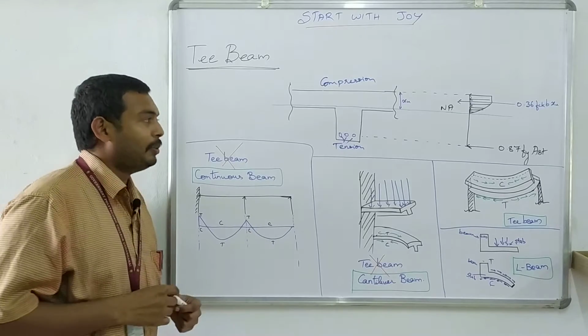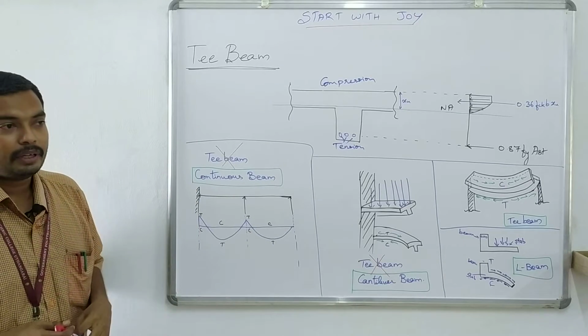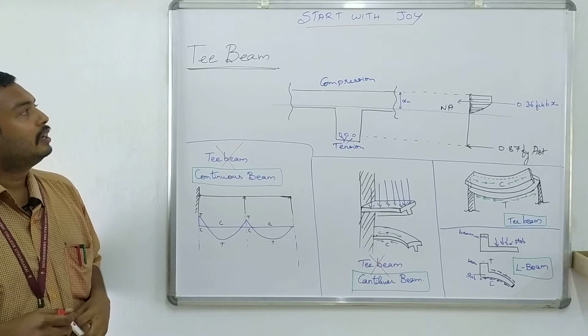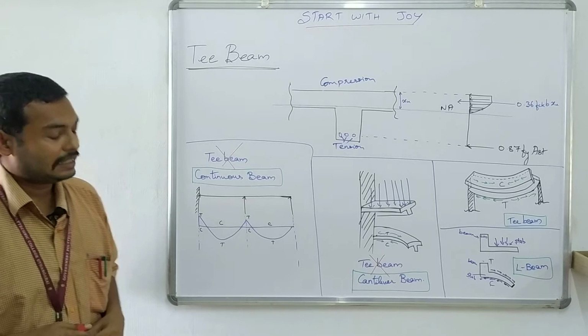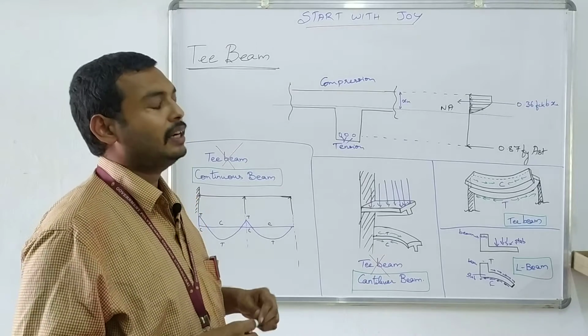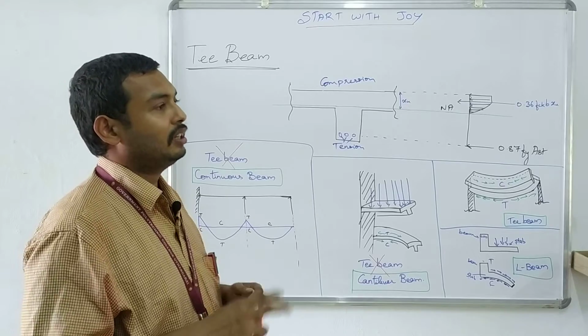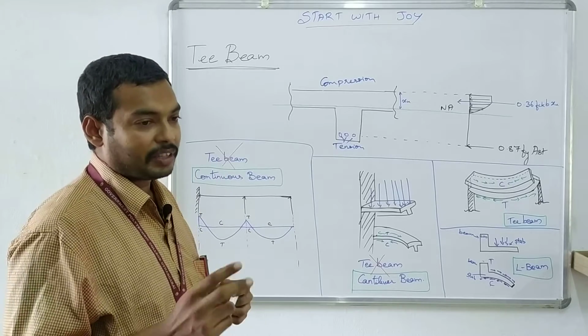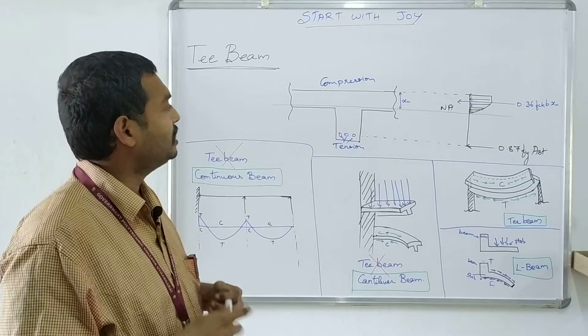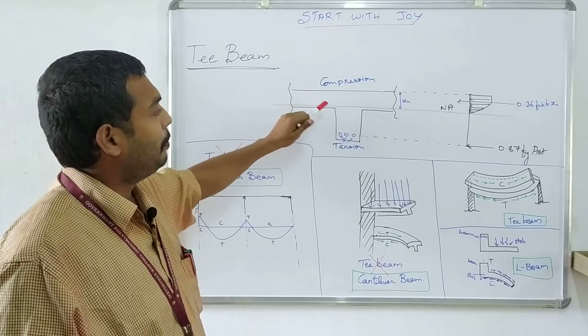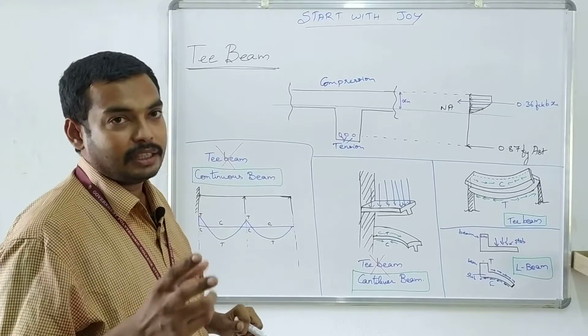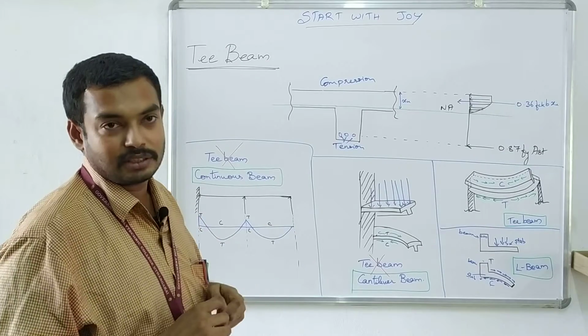So, I repeat again, a T beam is a T shaped RCC section in which I am specifying two conditions. One is slab and beam are constructed monolithically as a single structural member.